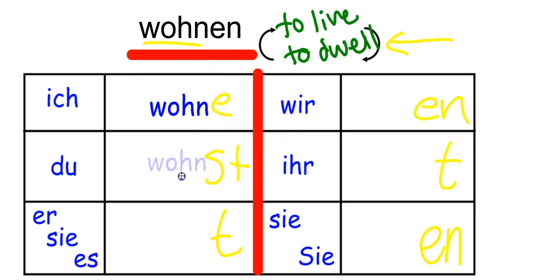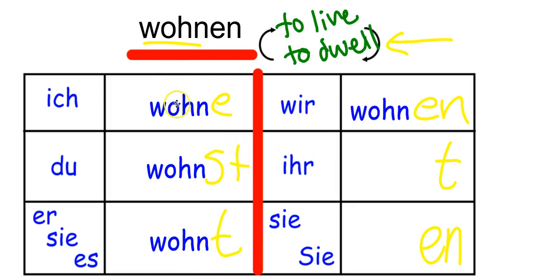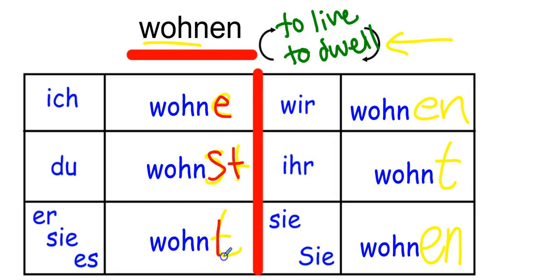So, ich wohne, du wohnst, sie es wohnt, wir wohnen, ihr wohnt, sie wohnen. Ich wohne, du wohnst, sie es wohnt, wir wohnen, ihr wohnt, sie wohnen.